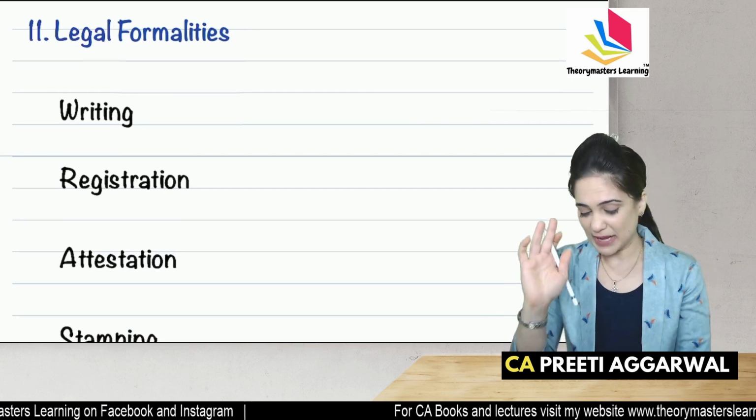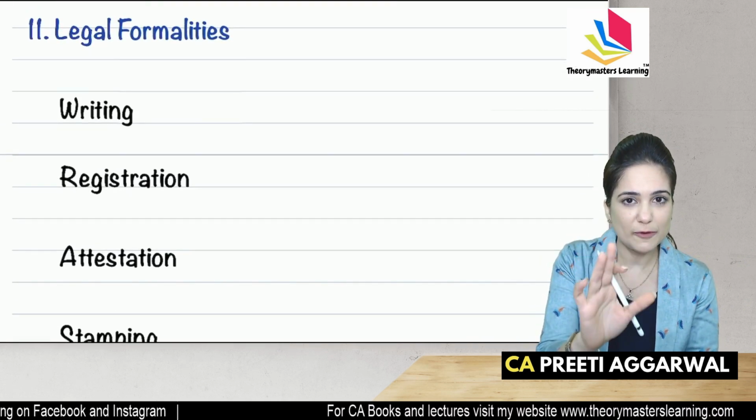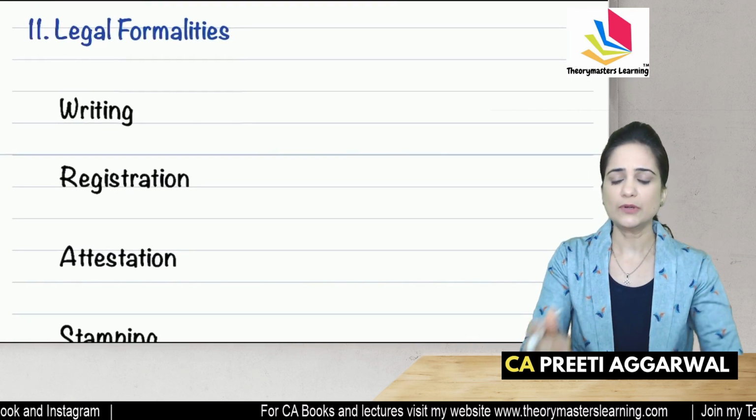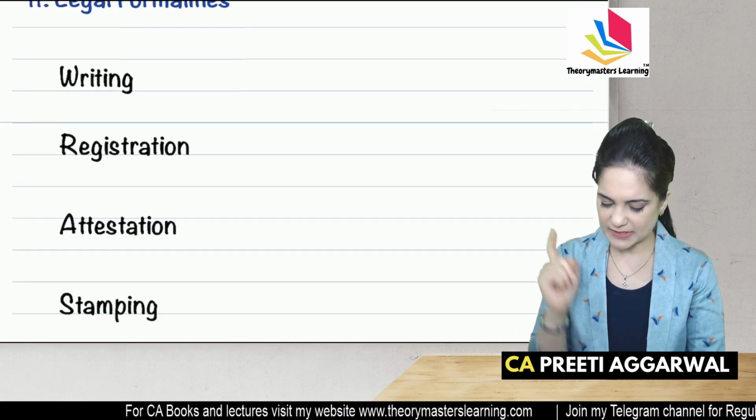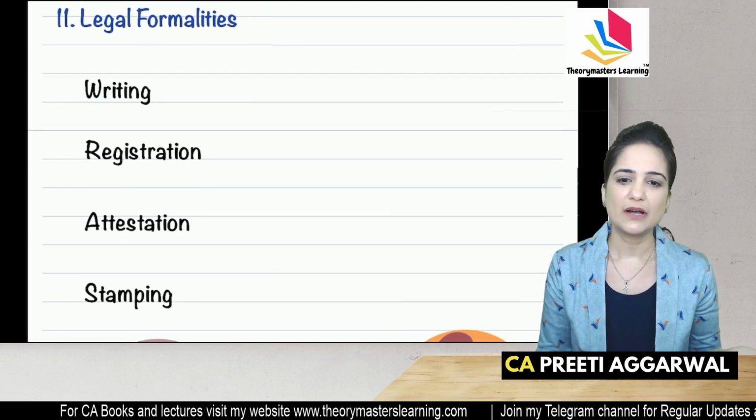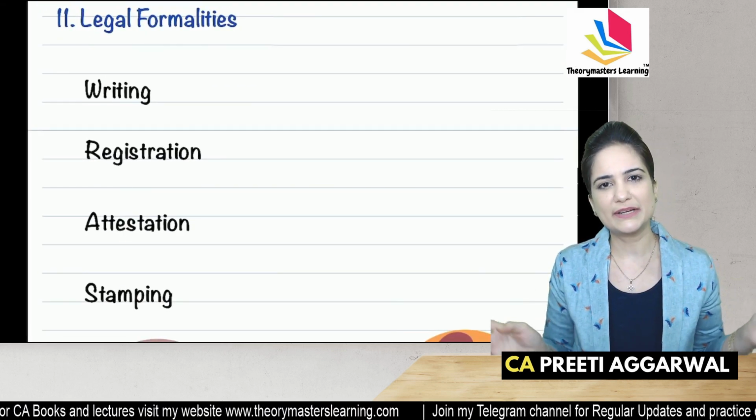Legal formalities. In case there are legal formalities, like the contract must be in writing only, it must be registered, there must be attestation, there must be stamping, then we will fulfill these formalities. If there are no formalities, then you can enter into a contract.